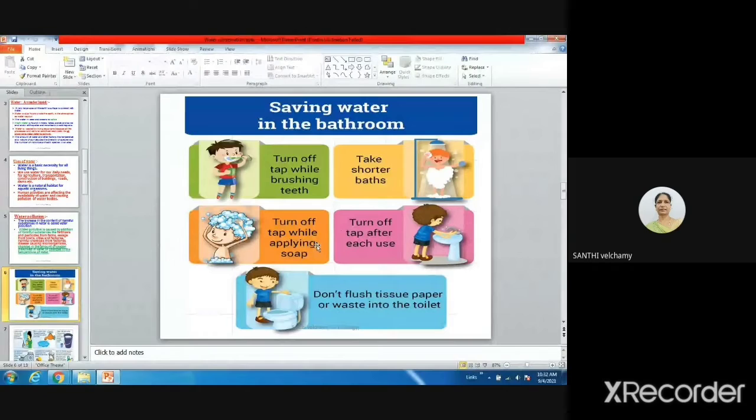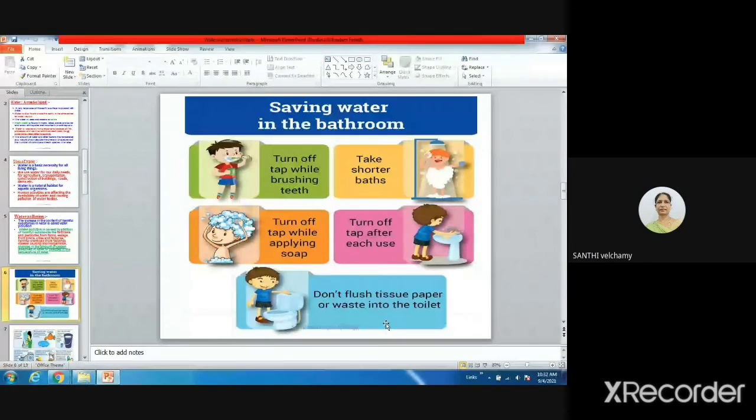And while you are applying soap, you have to close the tap. You have to turn off the tap. And after every use, you have to turn off the tap. And tissue paper, adella you should not put in toilet. If you put it in toilet, you have to use more water. Ma'am, when I wash my hands and waste a lot of water, my mother scolds me, ma'am.